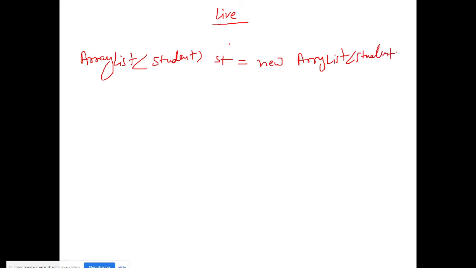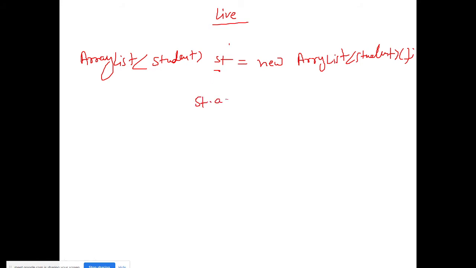See, what happens with array list? You need to understand one concept first. Suppose I have an array list of student type. As we said, array list is a collection of objects, and Student is a class. You can declare a class-type array list also, equal to new ArrayList. Okay, you have declared it here.